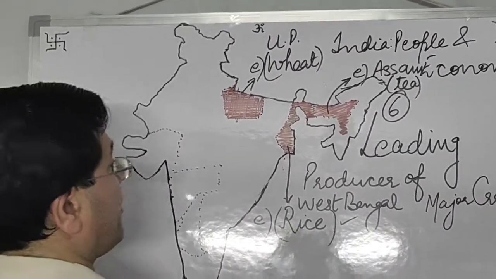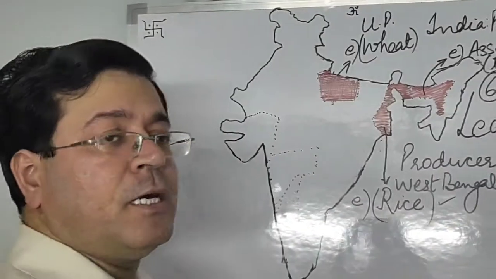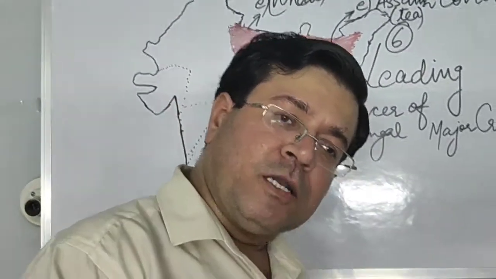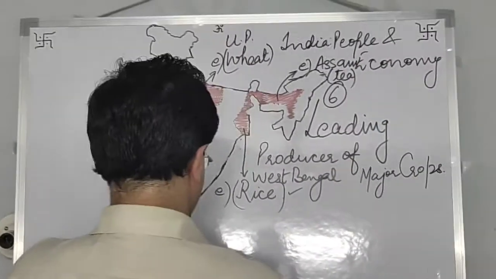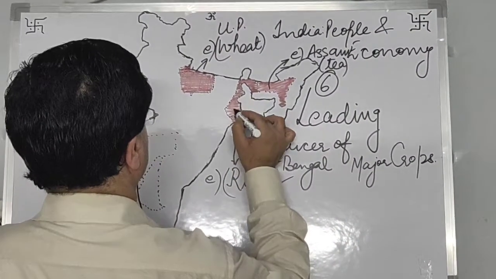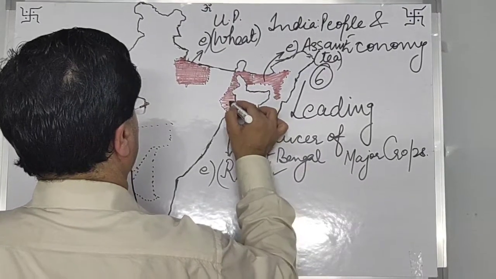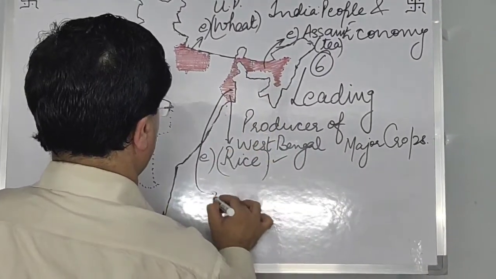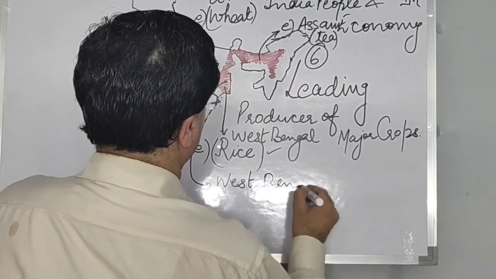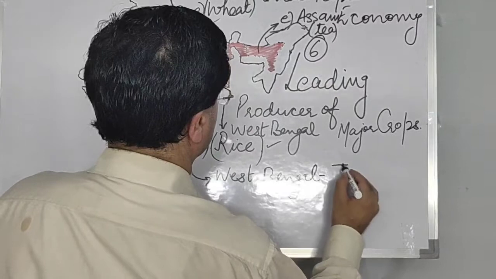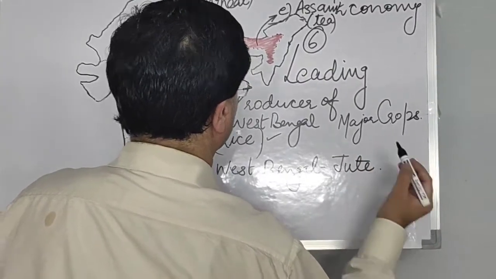Now another important crop is jute, and amazingly West Bengal is the leading producer of jute also. Jute is one of the famous fibers in India, we all know that. West Bengal for jute crop.